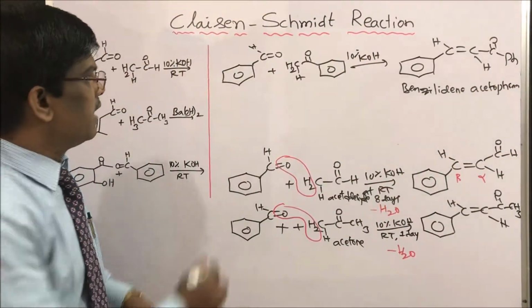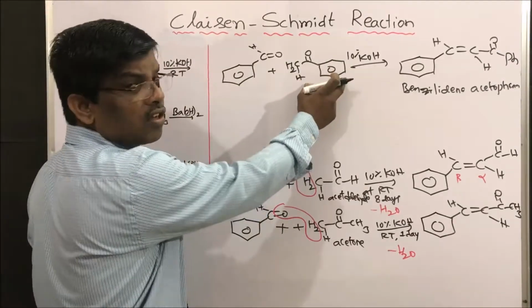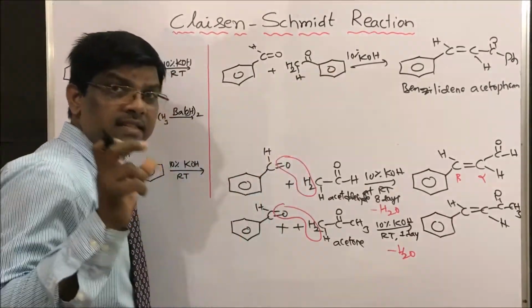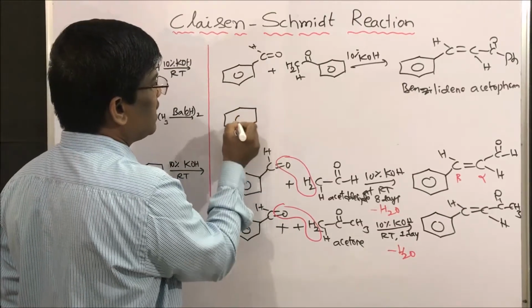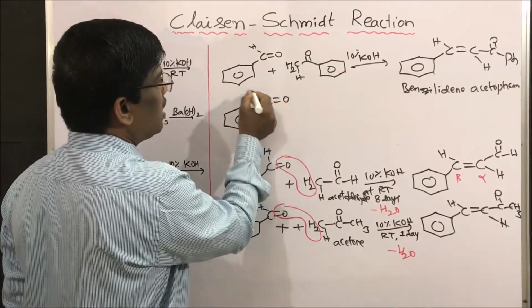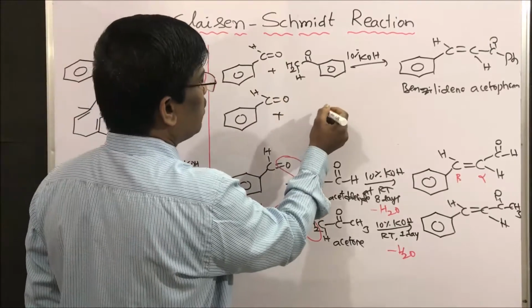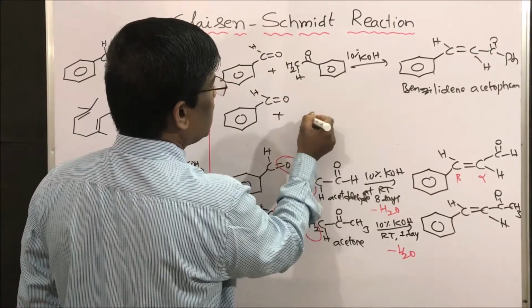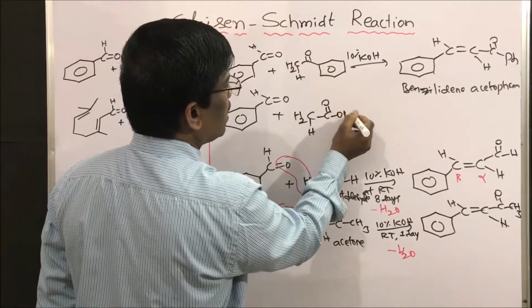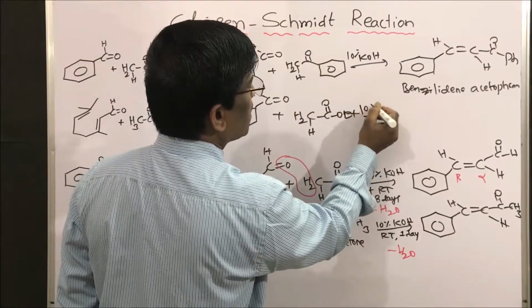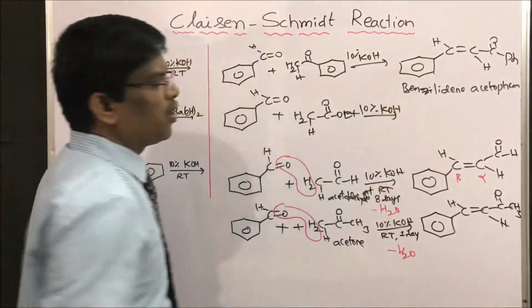Yes, students. Next, this reaction can be done even with ethyl acetate. Ethyl acetate reacts with benzaldehyde to give, this is ethyl acetate, OEt, in presence of 10% KOH. What I am going to get?